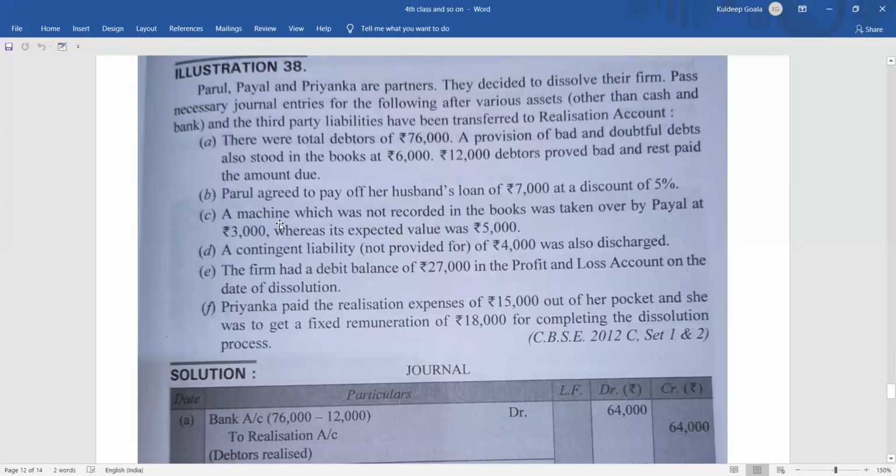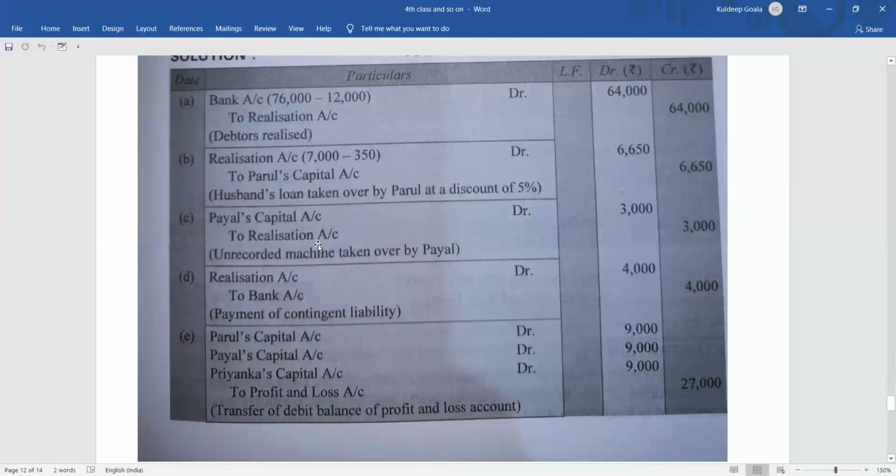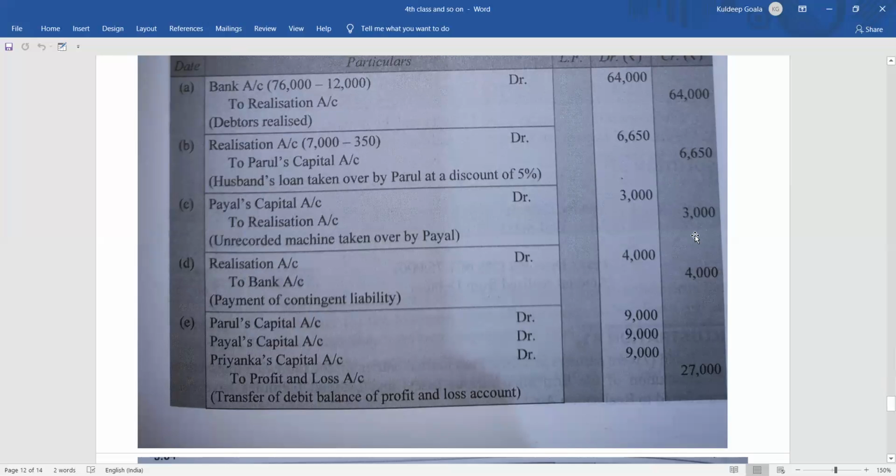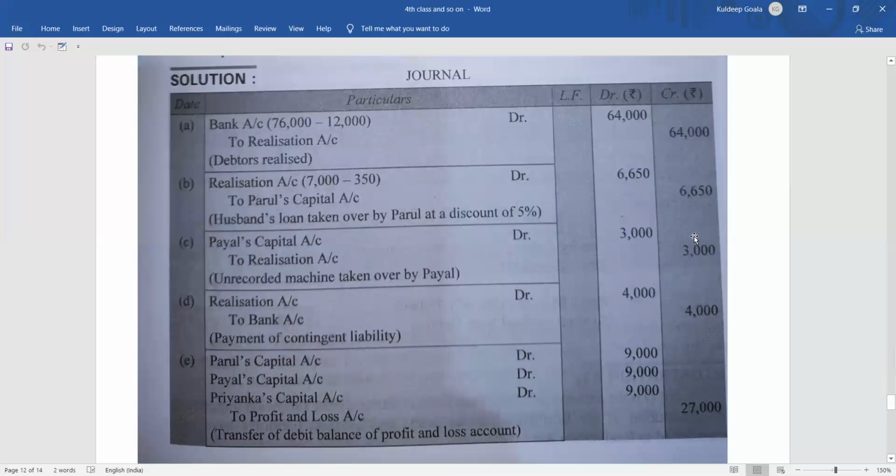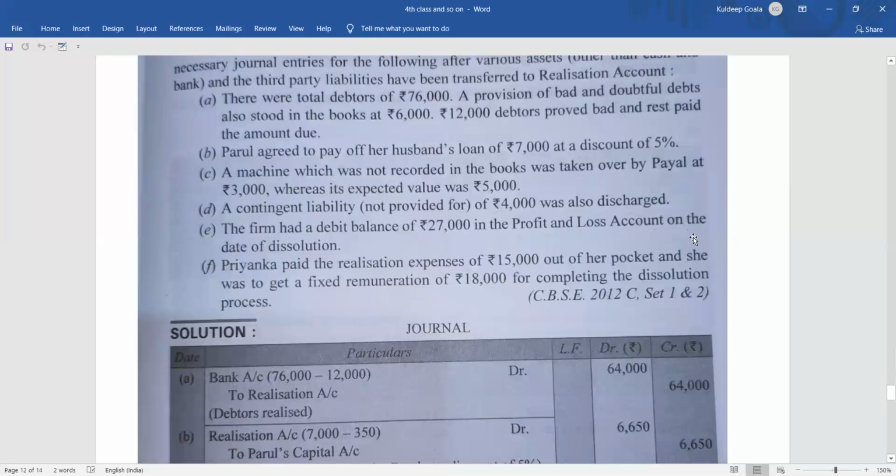Now coming to the next one, a machine which was not recorded in the books was taken over by Payal at 3,000, whereas it is expected to have a value of 5,000. Same as in the previous question, we are not concerned about the expected value. We'll see what value Payal is taking, 3,000. So the journal entry will be: the partner's capital will be debited since the partner is taking the asset. So Payal's capital account debit 3,000 to realization account 3,000. I'm going a little fast because we have done the same thing in the previous question, and we have come across similar things very nicely.